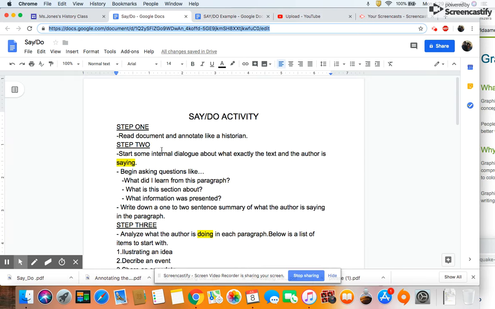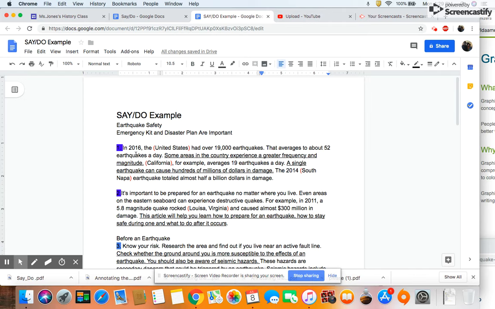So step 1 was to read the document and annotate like a historian. I went ahead a little bit and I annotated the document like a historian. To annotate like a historian just means to have 3 different colors to annotate the document. So one for labeling paragraphs, one for circling, or in our case, I put parentheses around capitalized things, and then you underline main ideas with 3 different colors. So now we just need to read the paragraph.